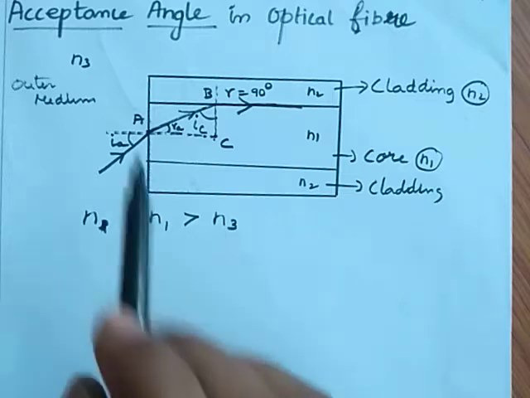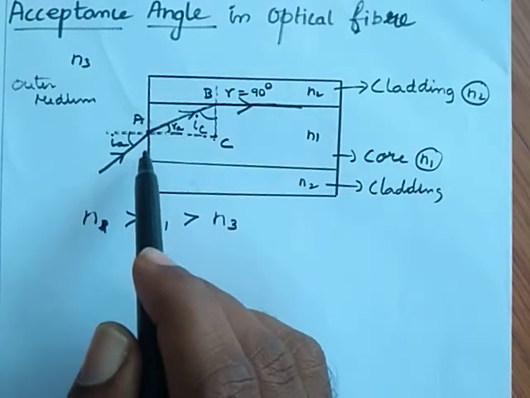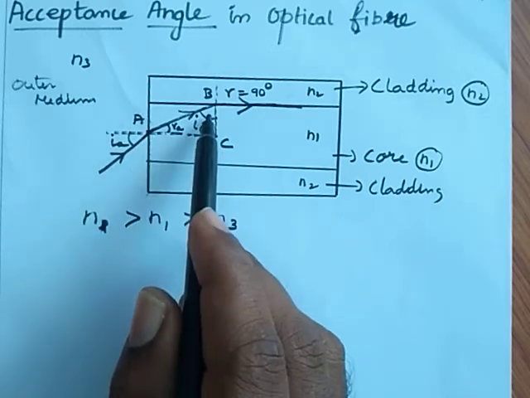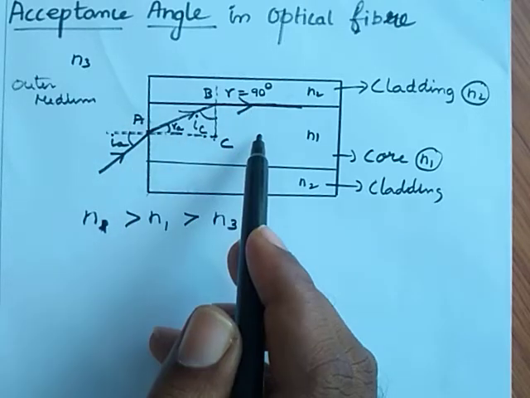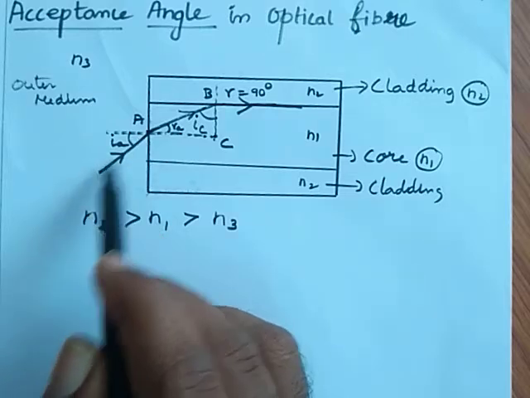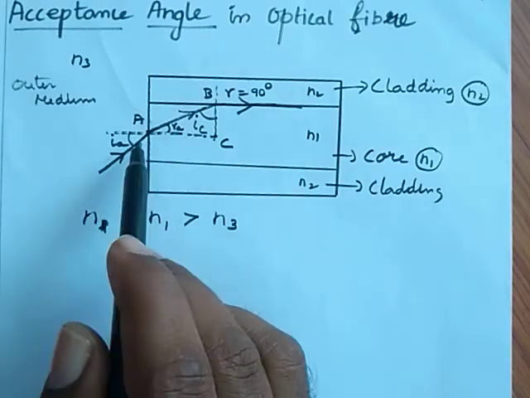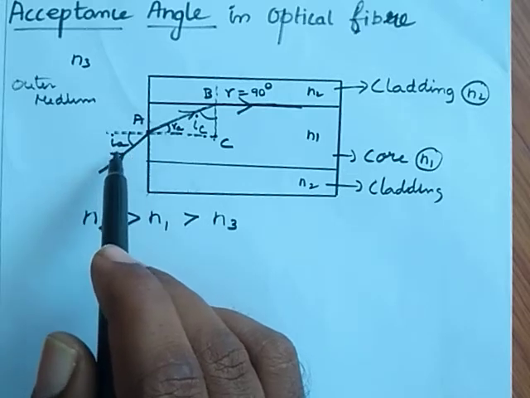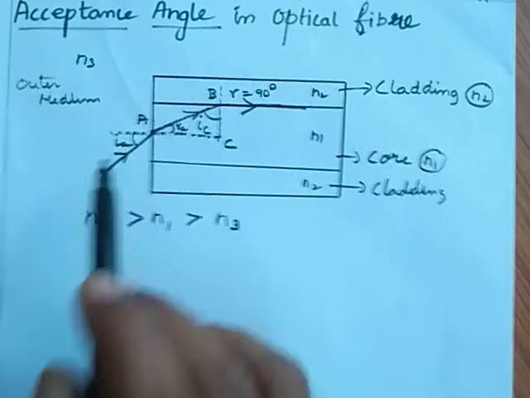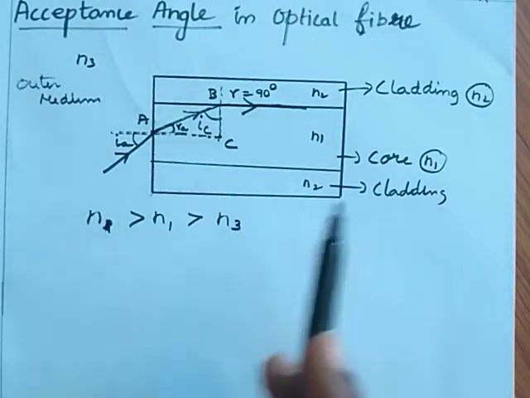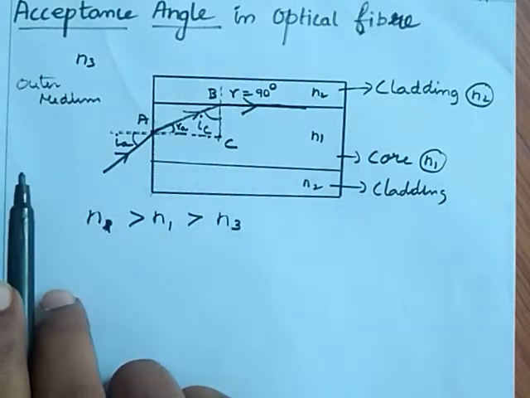This is the end of the optical fiber. To ensure critical angle at the core cladding interface, I am sending the light ray at the outer medium core interface at an angle known as acceptance angle. This acceptance angle depends on the refractive index of the core, cladding and the outer medium.